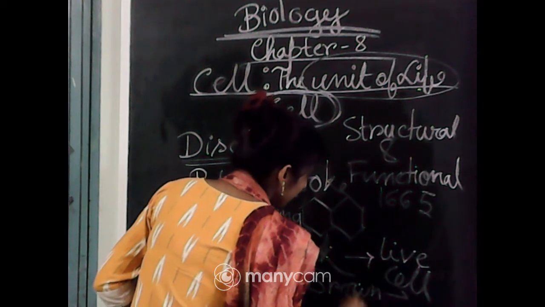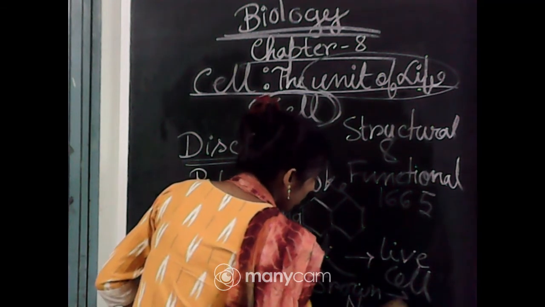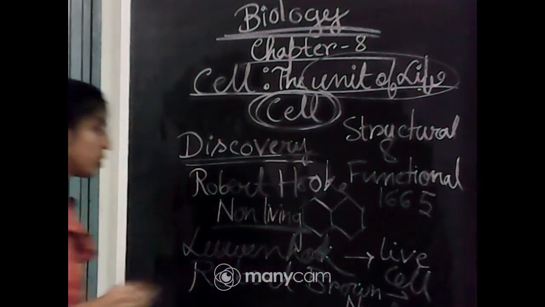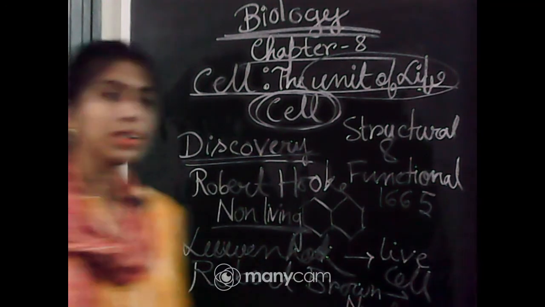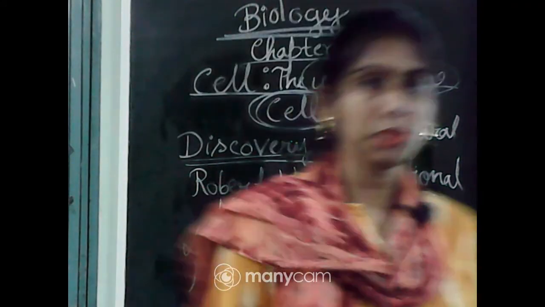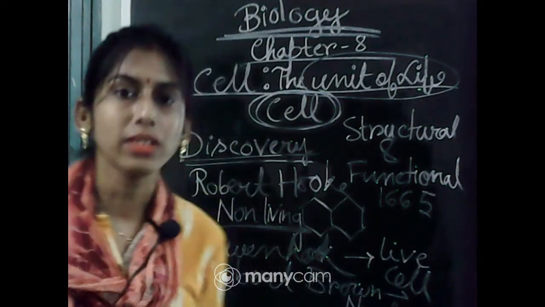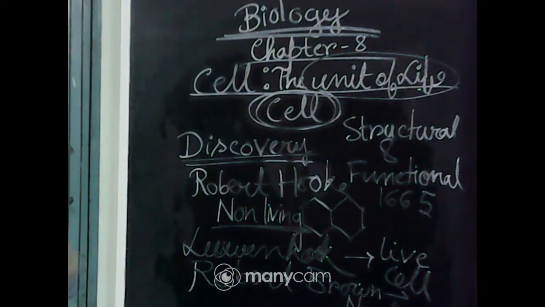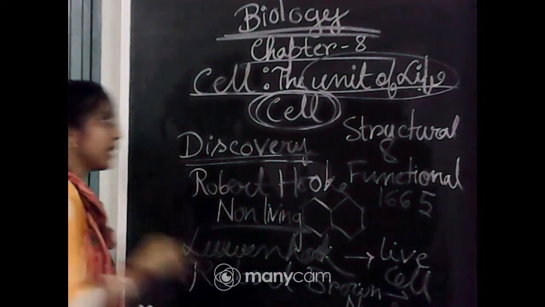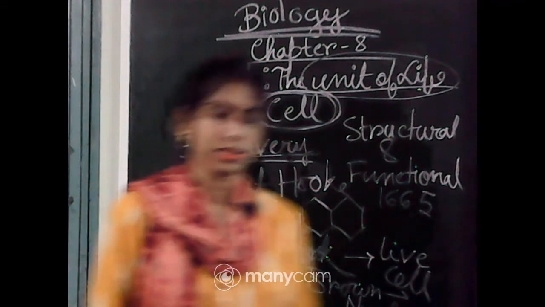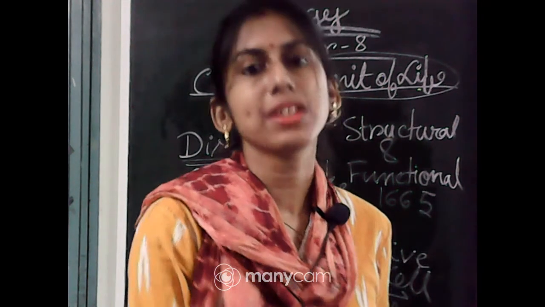The nucleus, we can call it the brain of the cell. So, Robert Brown has discovered the nucleus, and the scientist Purkinje has discovered the protoplasm. Like that, many scientists have discovered different cell parts, cell organelles. Now, I will talk about the cell theory.